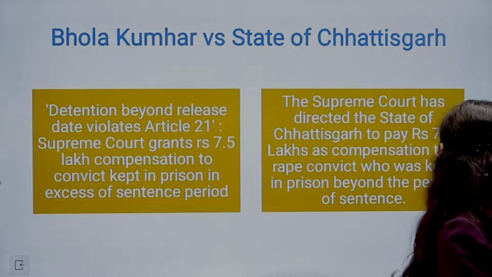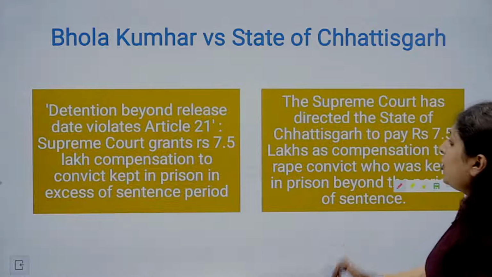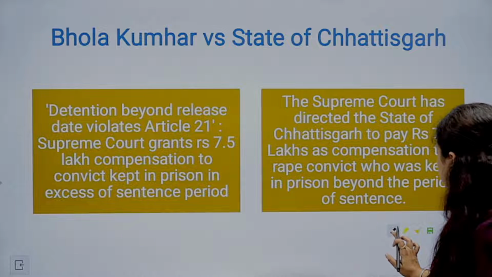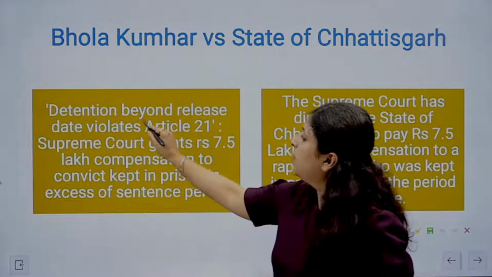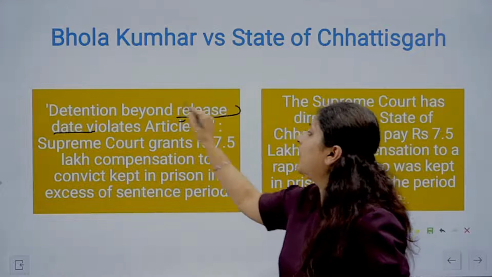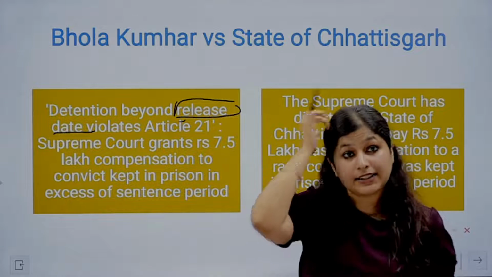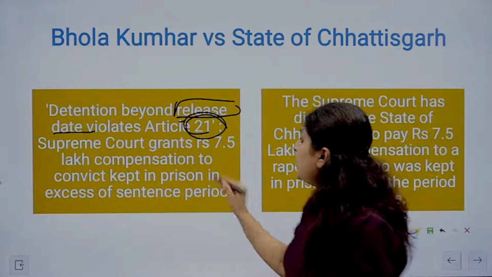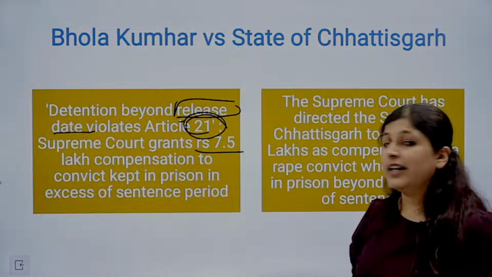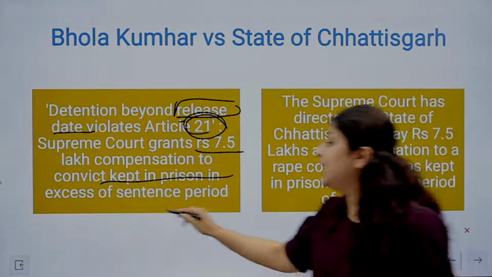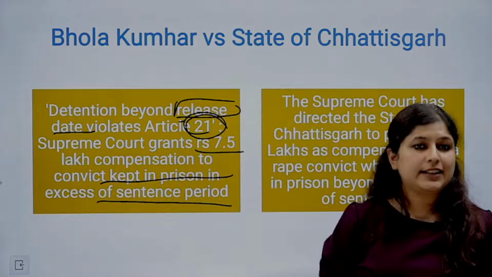Now basically the court says that detention period beyond release date. So release date, that is the date where that person has completed his sentence, is violative of article number 21, and Supreme Court granted rupees 7.5 lakh compensation to the convict who was kept in prison in excess of his sentence period.